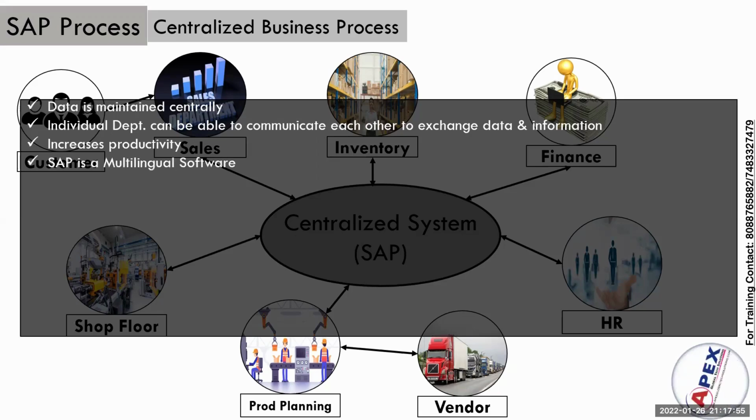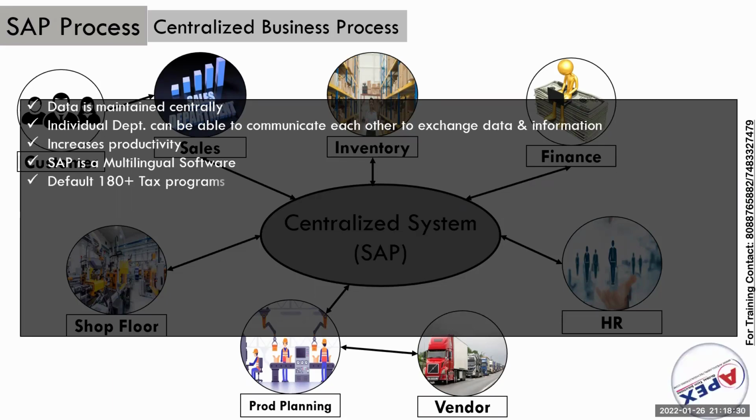Next, SAP is a multilingual software. I told you SAP is a big software globally. How many countries are there globally? There are 180 countries, right? They have developed it in such a manner that it can be used in any language. In India they will use English, in Germany they will use German. In different countries, if they want to use SAP in their own language, they can. That option is not available in any existing ERP software.